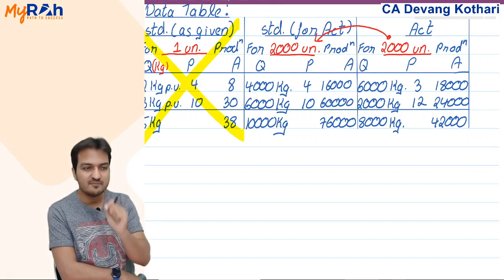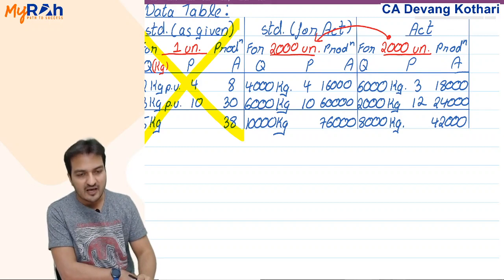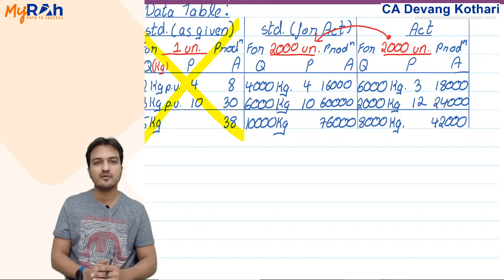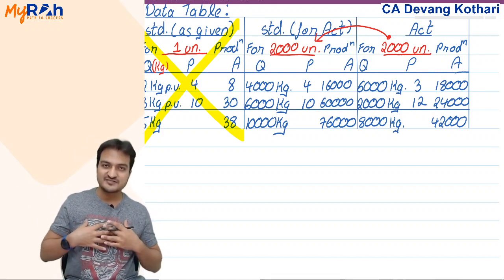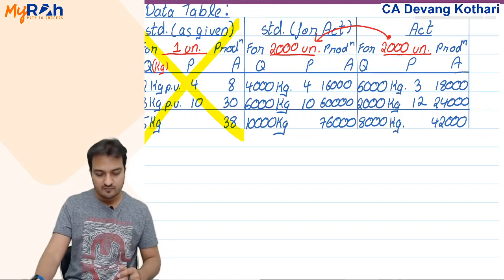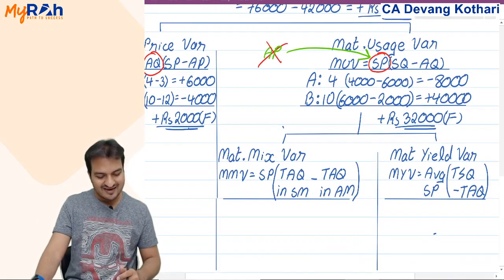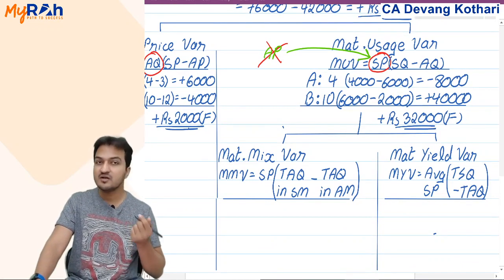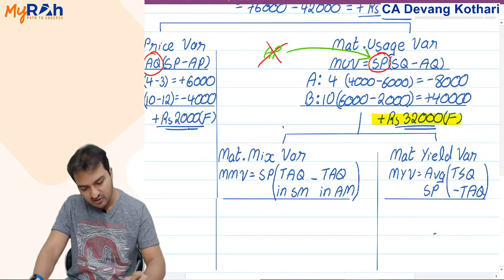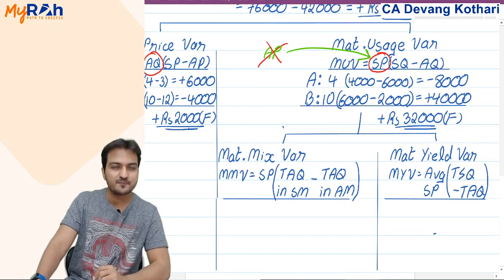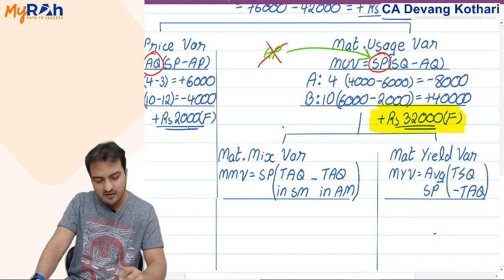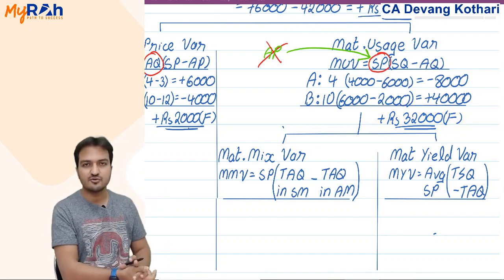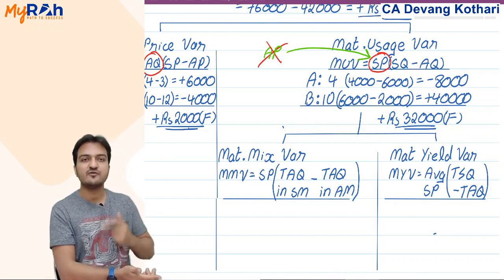So if I am into the business of milk supply, and I'm supplying milk to hundreds of houses like your houses, and at the end of the year I am saying that in my milk supply business I have saved 32,000 rupees. You tell me, what could be the reason that I saved 32,000 rupees?